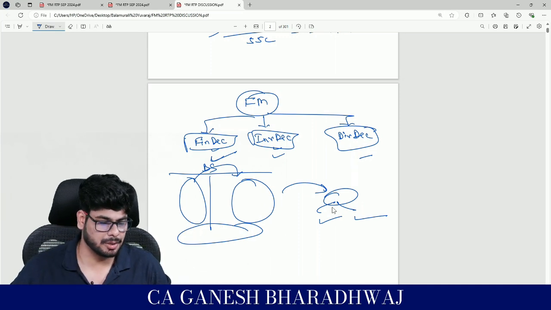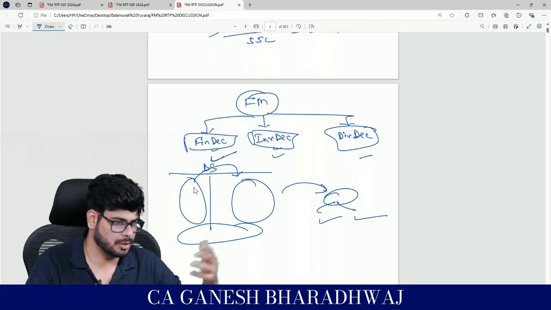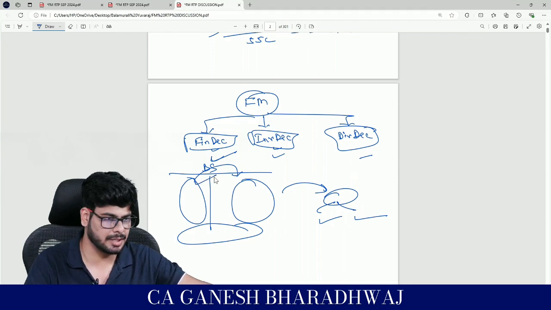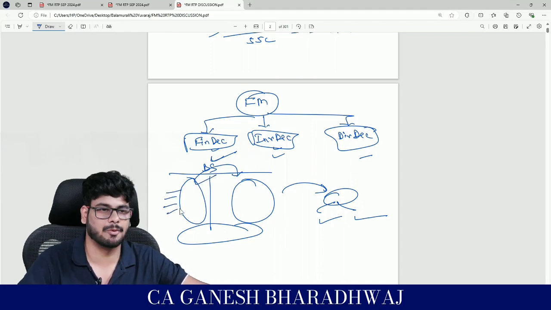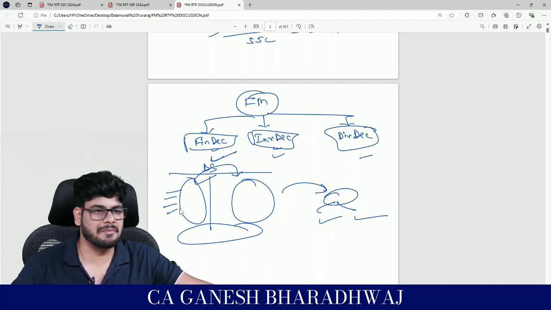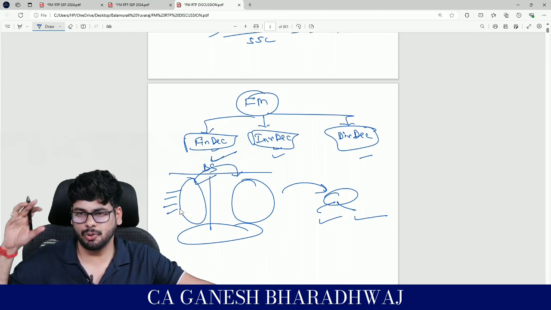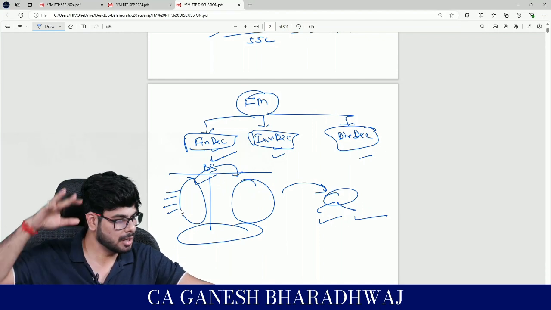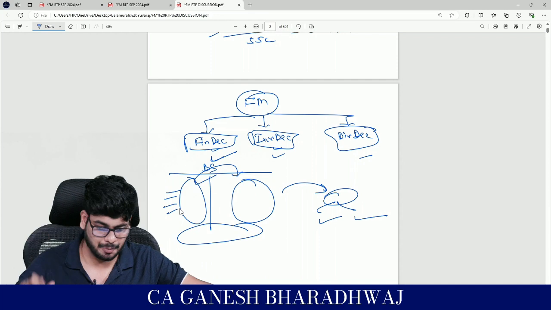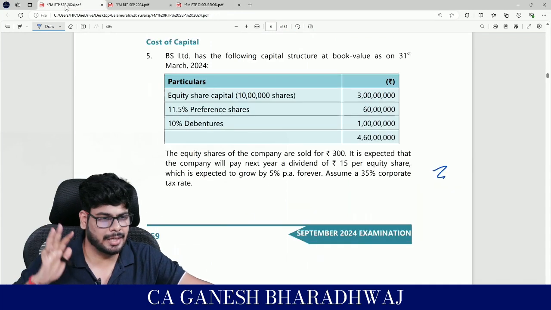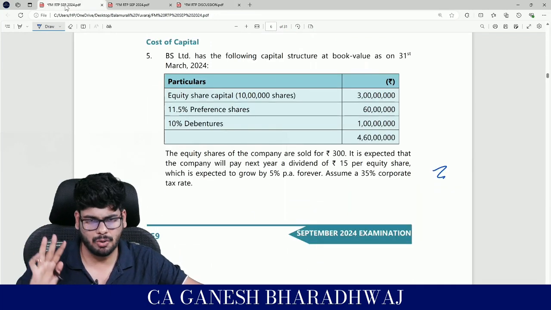Now, this chapter, cost of capital, as you all know, fits into the first bucket of financing decisions, that is the sources from where I'm going to raise the finance. And when I'm going to source money, I will go for those options which are going to give me the least possible cost. That is the overall objective here. Now, on that note, let's get started. I'm just giving you a background, that's all.